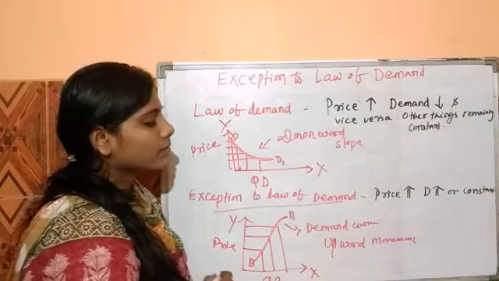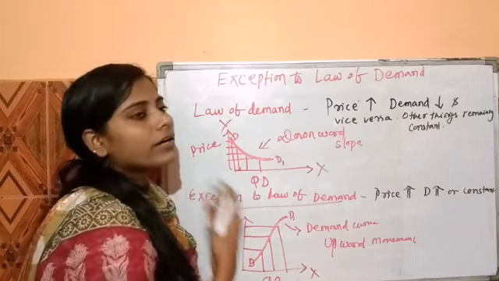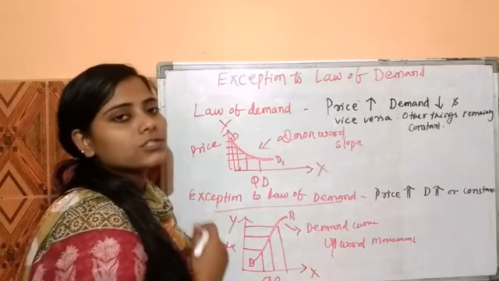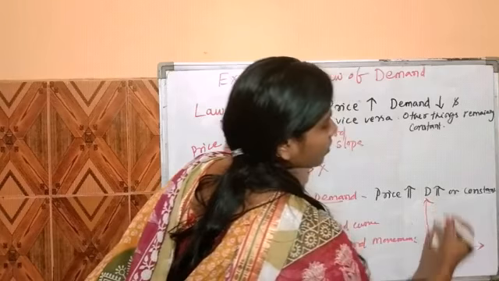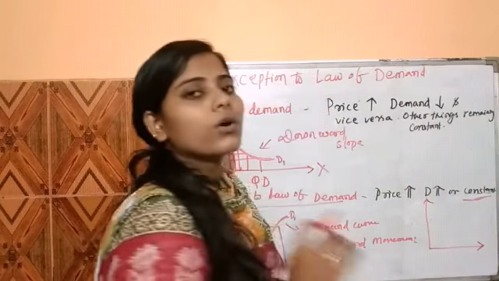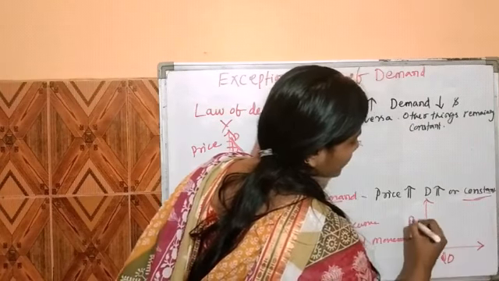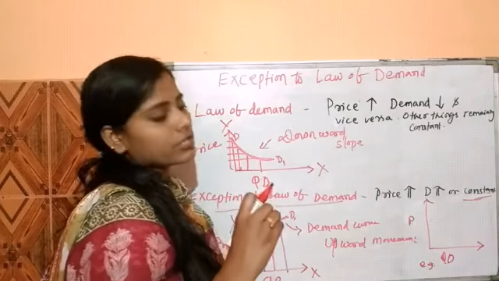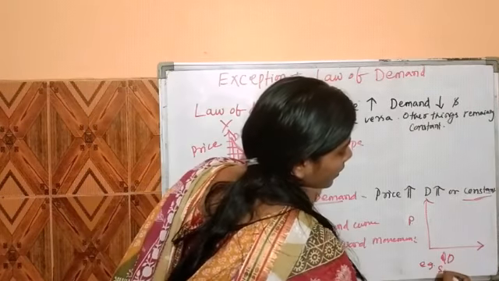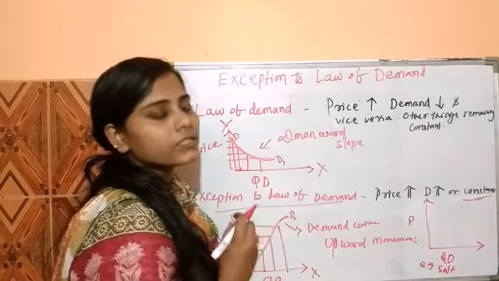Like your ignorance case, or in expectation that the price will increase in the near future, or in the buying of some prestige goods, etc. But this is a diagram related to when the demand will be in constant movement. So this is quantity demanded and this is price, and we take the example of a product whose demand will be constant, the necessity goods. The necessity good, for example, is salt.